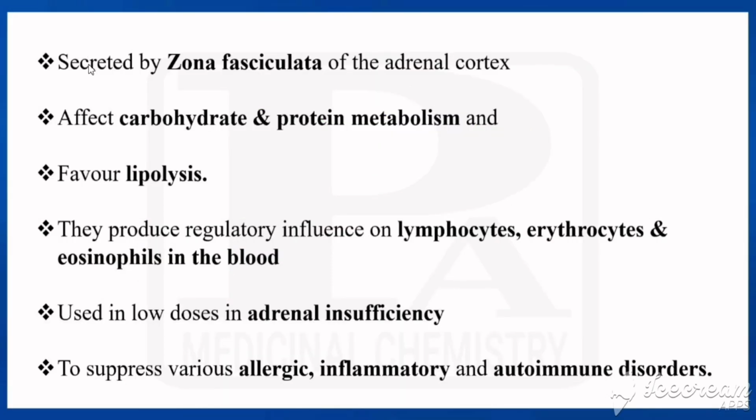These glucocorticoids are secreted by the zona fasciculata of the adrenal cortex. Already we have known it is secreted by the adrenal cortex. From that, which part will secrete it? That is the zona fasciculata. These glucocorticoids affect carbohydrate and protein metabolism and they favor lipolysis.